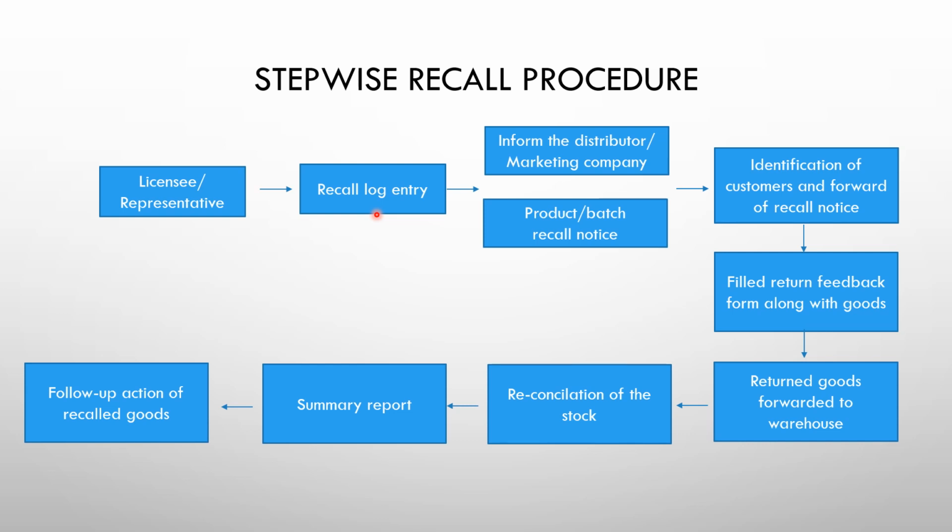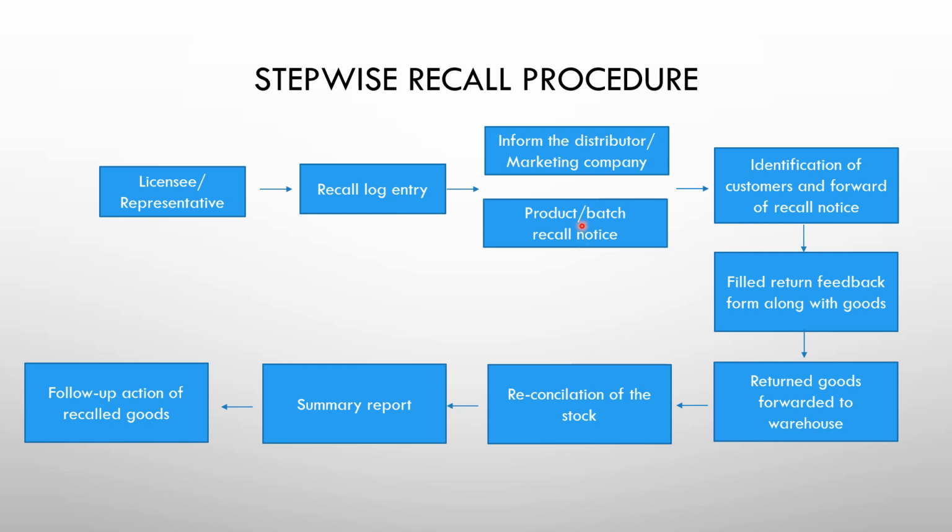Whenever this has been entered in the log, it has to be informed to the distributor or marketing company. This could be the marketing person of the company, or whenever it has reached the distributor level, that person has to be informed. After giving the information, the licensee or the representative has to give the product or batch recall notice. This notice has to be in a written format stating that we are initiating the recall.